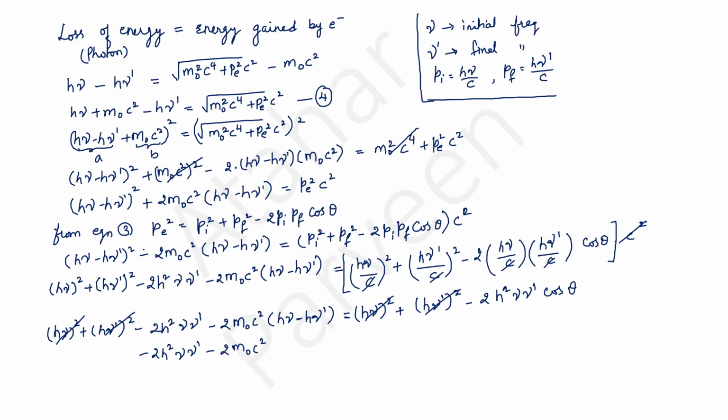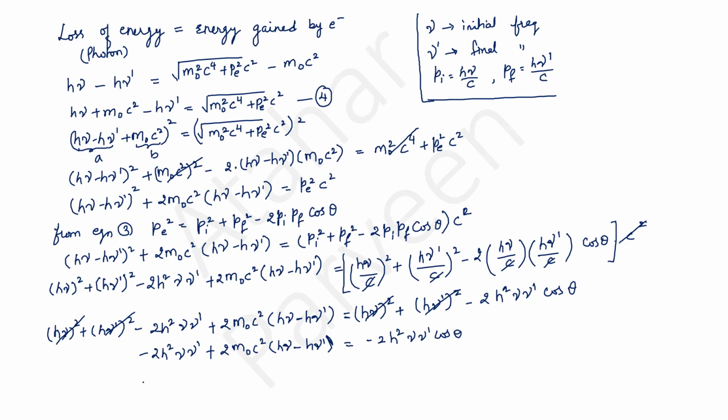Yeah, it is going to be plus m₀c² into h(ν − ν′) is equal to −2h²νν′ cos θ.